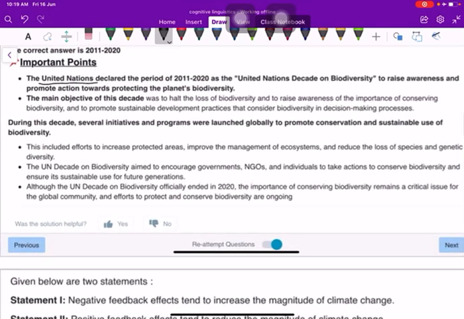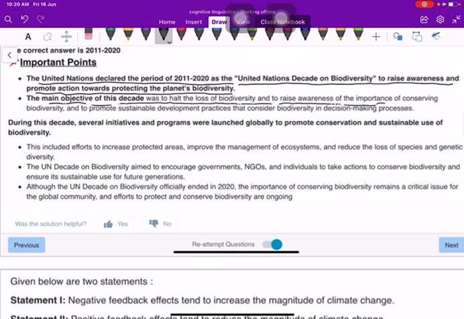The United Nations declared the period of 2011 to 2020 as the United Nations Decade on Biodiversity to raise awareness and promote action towards protecting the planet's biodiversity. The main objective of this decade was to halt the loss of biodiversity and to raise awareness of the importance of conserving biodiversity and to promote sustainable development practices that consider biodiversity in decision-making processes.